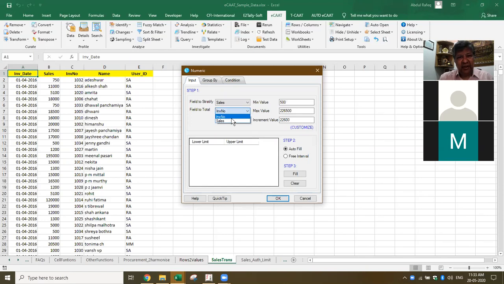Now here again I have got the sales. Now it tells me the minimum value is 500, the maximum value is 2,26,500. So the interval by default it has taken, dividing the difference by 10, and got 22,600. I can accept this or I can change my interval. For the timing I'll accept it. I say autofill, so it means already done. Then I say okay.